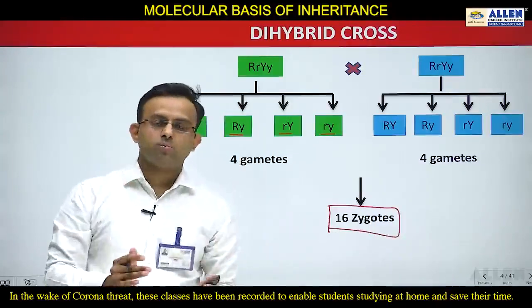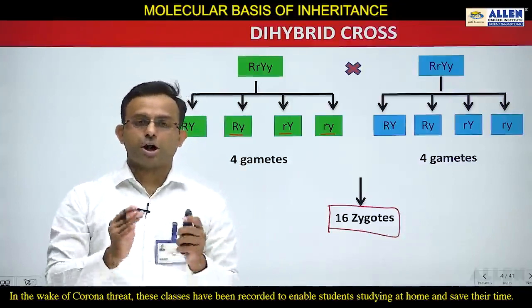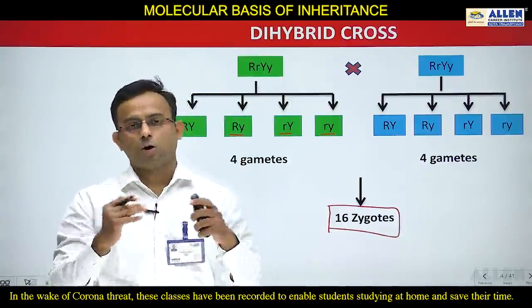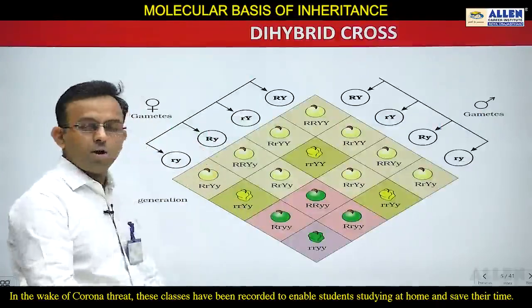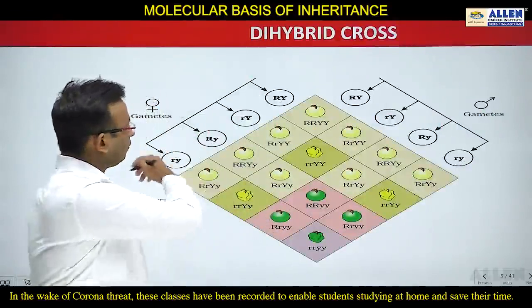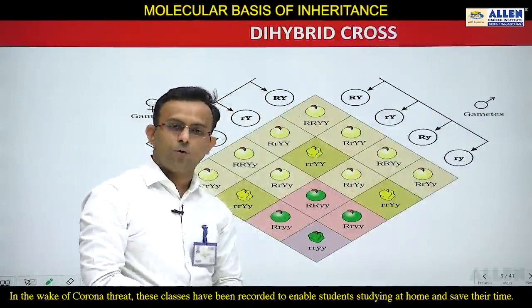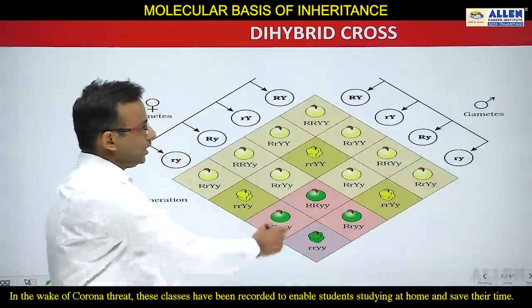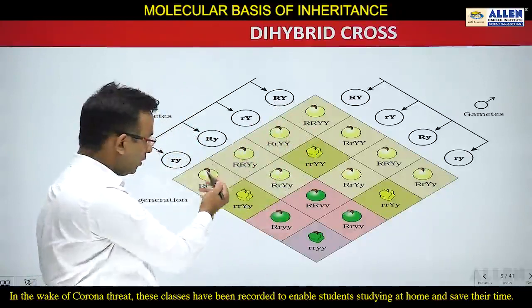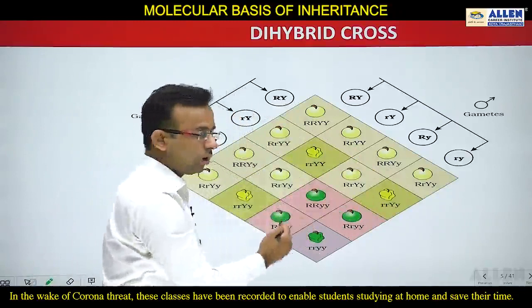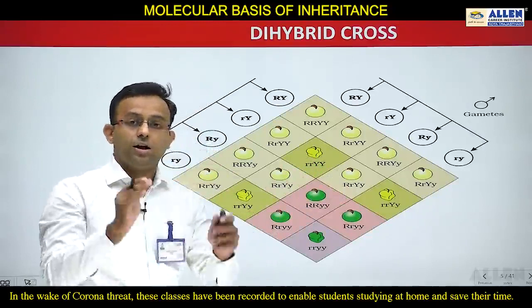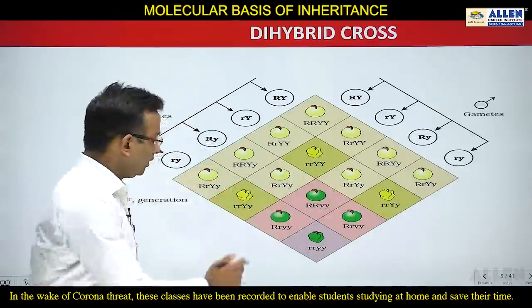Now students, let's move to the Punnett square, the checkerboard. In the checkerboard, I will explain how these 16 zygotes are formed. In this checkerboard, you can see the 16 zygotes. Here you can see the 4 gametes, and here also the 4 gametes. In this part, the round yellow plant is going to form. This is also round yellow, this is also round yellow, and so on. So out of these 16, 9 are round yellow.